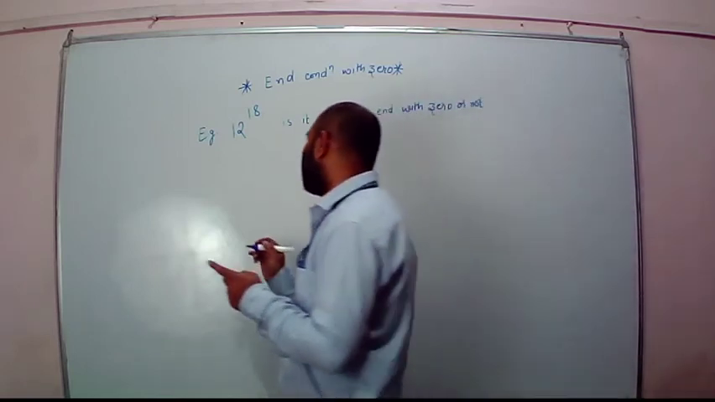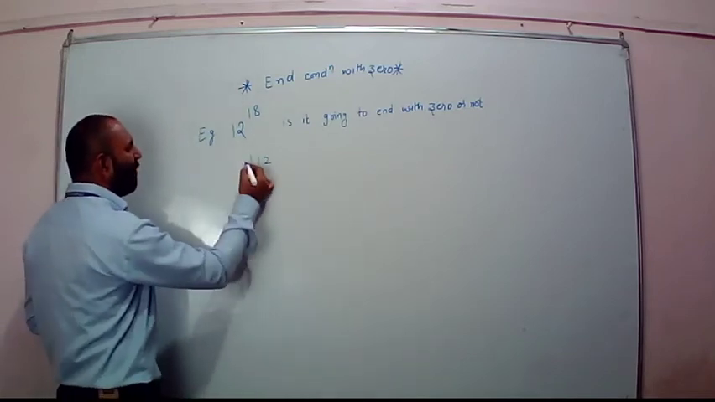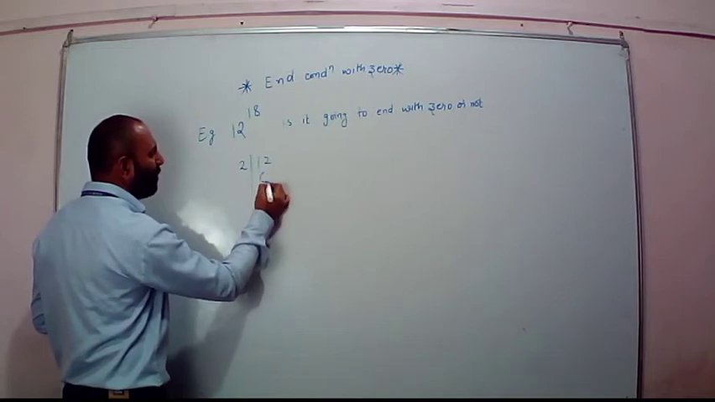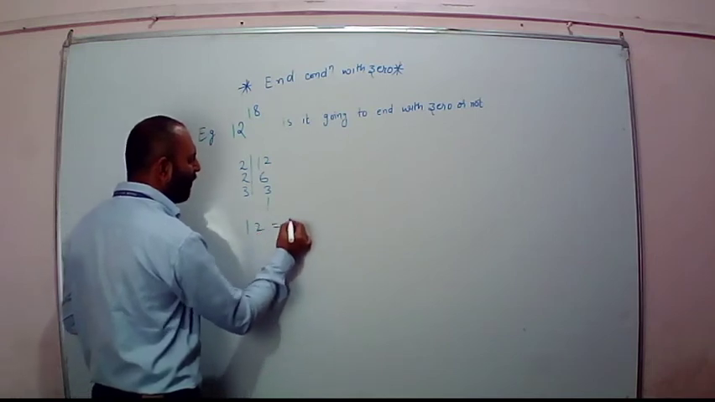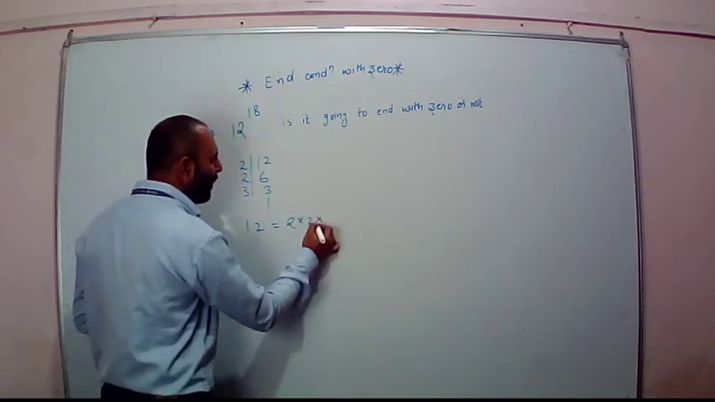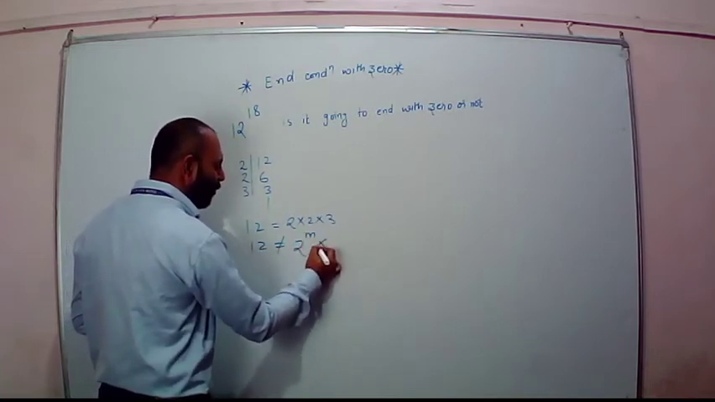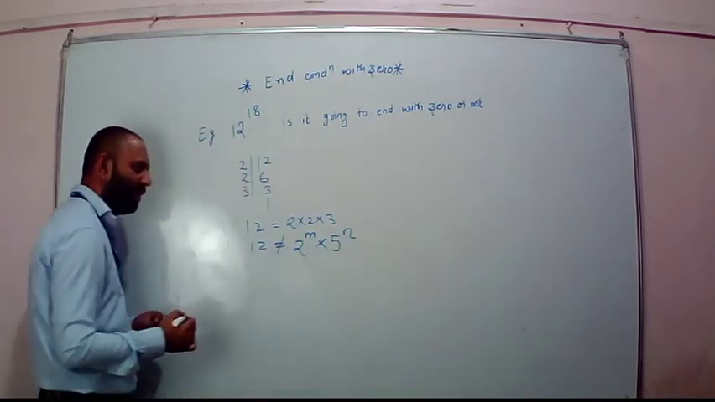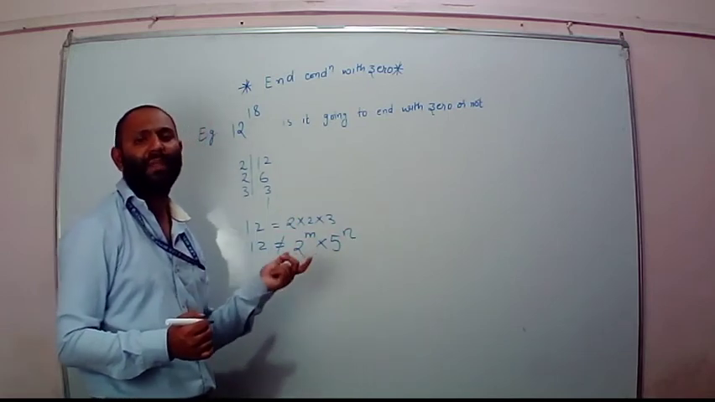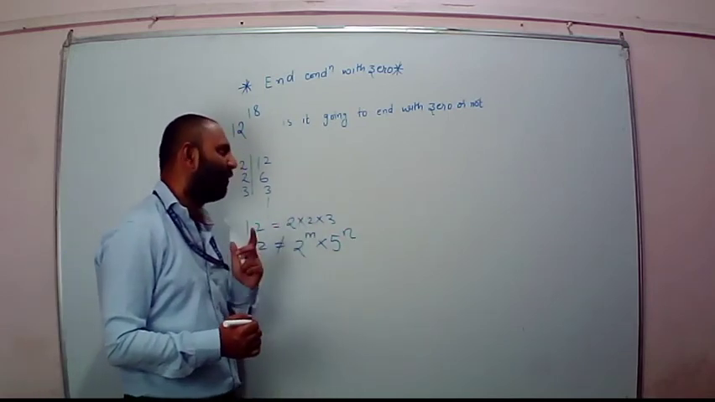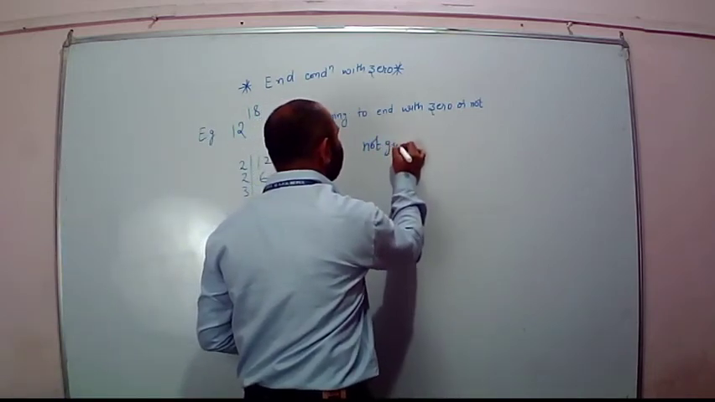So how are you going to tell that? You just factorize this 12. See here, if I am factorizing 12, this is 2, 6, then 2, 3, 3, 1. So in the prime factorization of 12, the factors are 2 into 2 into 3. So 12 does not have the factor 2 to the power of n into 5 to the power of n. Both 2 and 5 should be there, and it is not containing 5. So it is not going to end with 0.